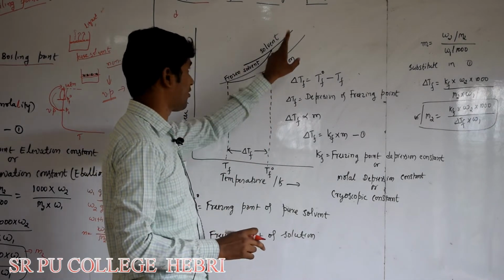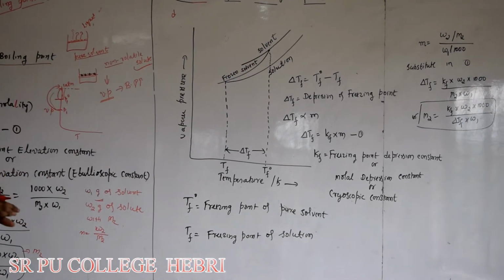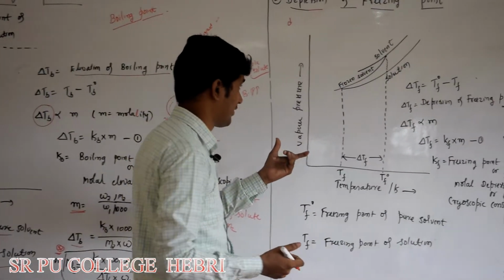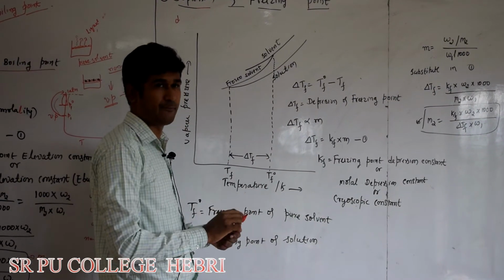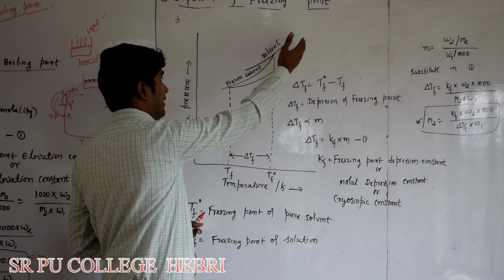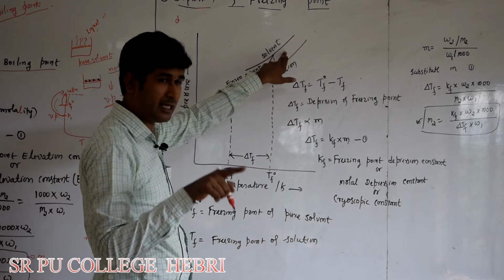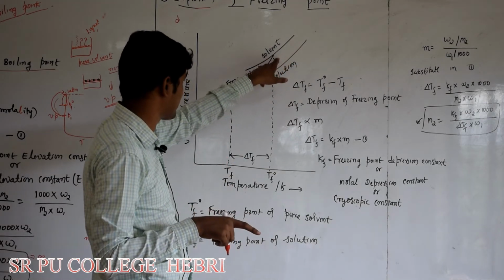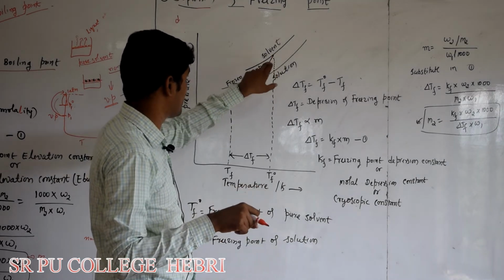Vapor pressure of solvent increases. But since we are freezing the solvent, we have to decrease the temperature. As you decrease the temperature, vapor pressure also decreases, and at a particular temperature, liquid becomes a solid.